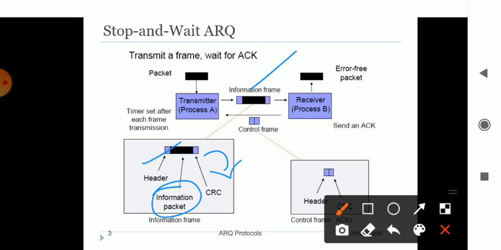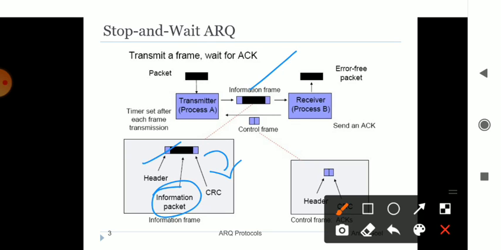Cyclic redundancy check follows the division technique, polynomial codes. After division, if it reaches a remainder which is 0, it's fine, it moves on. If the remainder is not 0, a certain error is there, it has to be rectified and then passed. So that CRC check is followed here in the information frame.